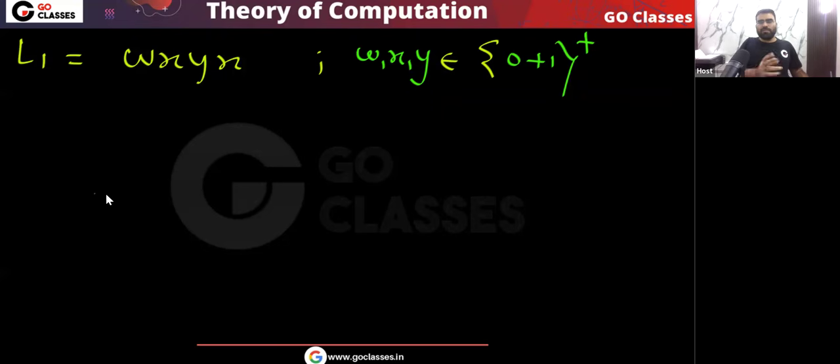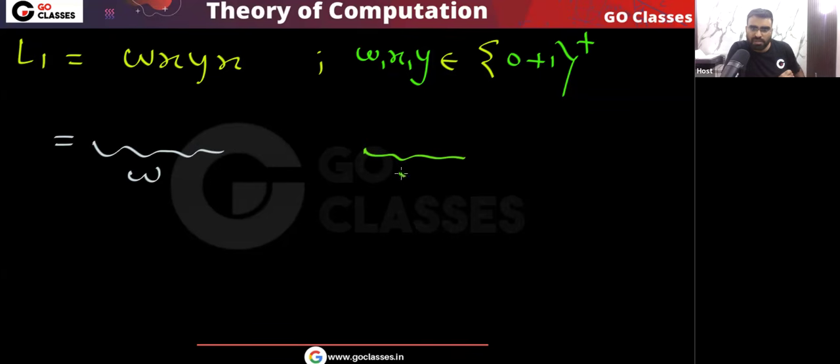Now in the previous lecture also we have seen this type of languages, and there are many tricky languages we have seen, and similarly you can do the analysis of this language. Basically here, a very interesting thing you can notice. It is not a hard thing. Whatever w I take, w can be whatever, I don't care, because remember there is no comparison with w. In w x y x, there is no comparison with w. Y can be whatever, I don't care, because there is no comparison with y.